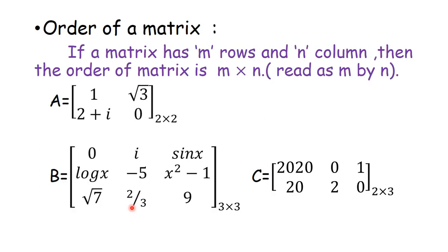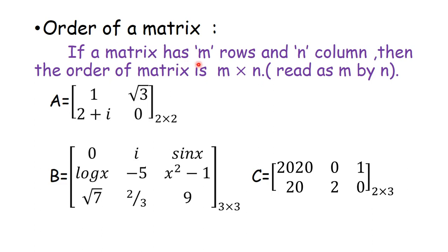Now what do we mean by order of a matrix? Suppose a matrix has m rows and n columns, then the order of that matrix is m cross n. Though I am writing m cross n, read this as m by n.